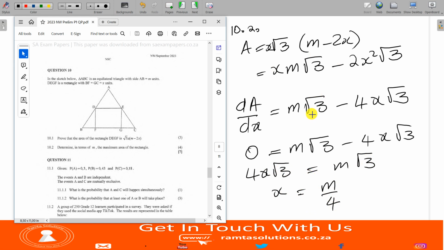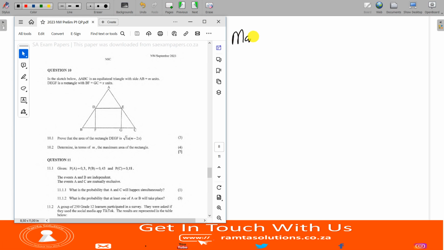Let's go. Now what do we need to do? This is x units. To find the maximum area, this value is the value that will give the maximum area. Now let's find that maximum area. Where there's x, we will put m over 4. Now let's go back. So this is now the maximum area. Let me write that instruction. Maximum area equals, where there's x, we put m over 4.